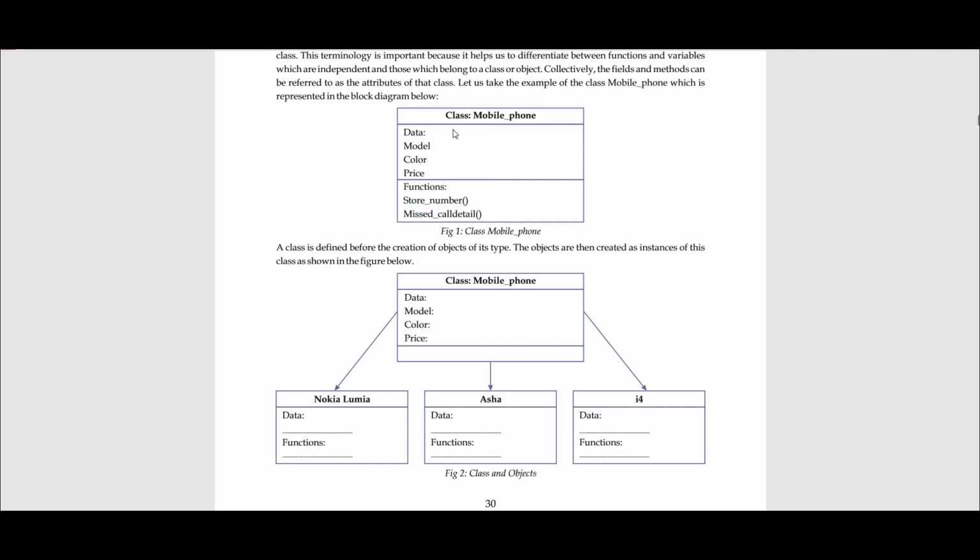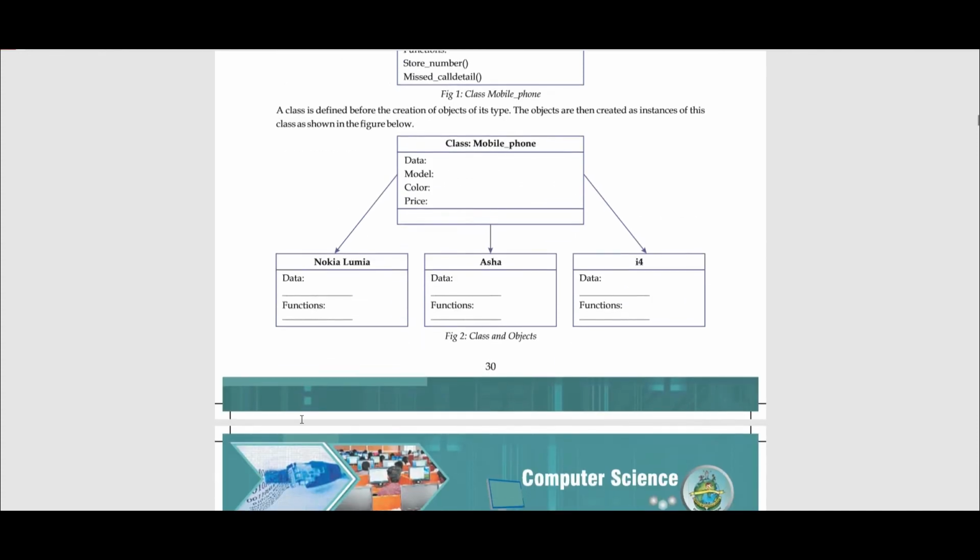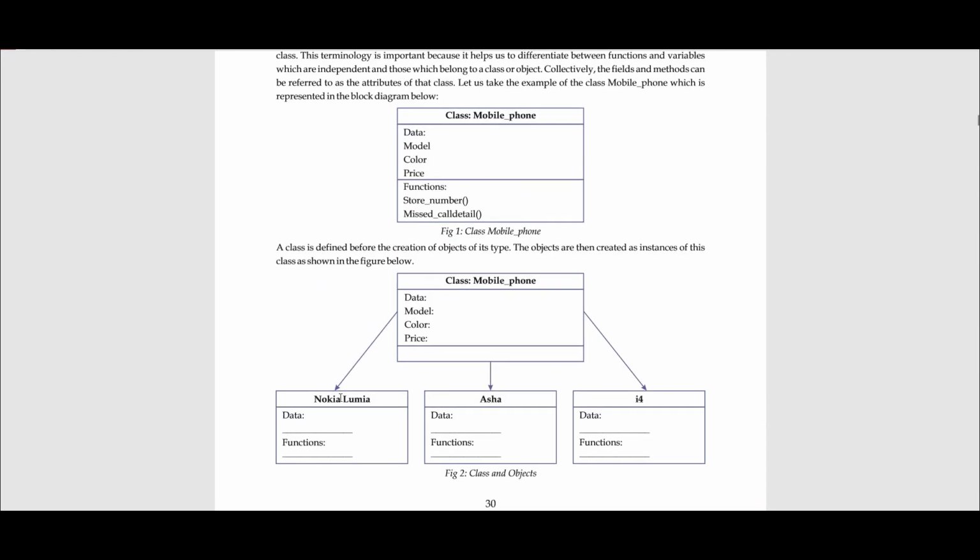Now when you initialize a class, that is, when you take an instance of a class, that becomes an object. The class had all these properties and functions, and when you took an instance of that class, an object was formed. The object will have these same properties, and it can access the functions of this class. We have defined three different instances, like Nokia Lumia, Asha, and iPhone. All of them will have all these properties linked to them, and they have the functions that were defined in the class.